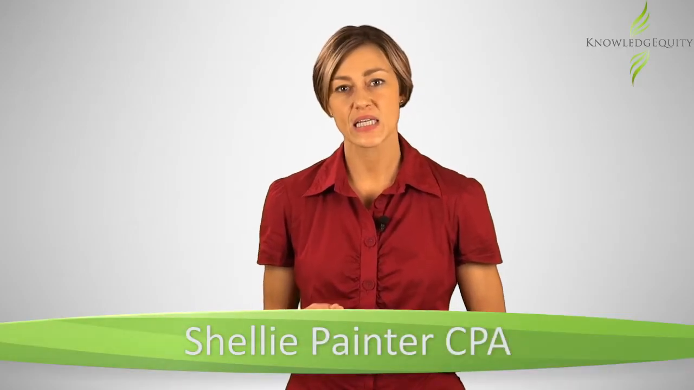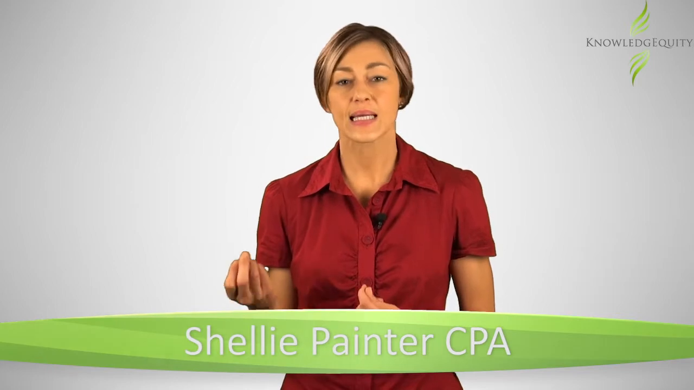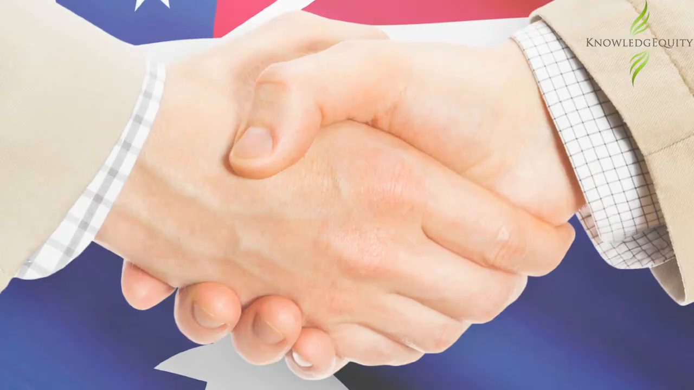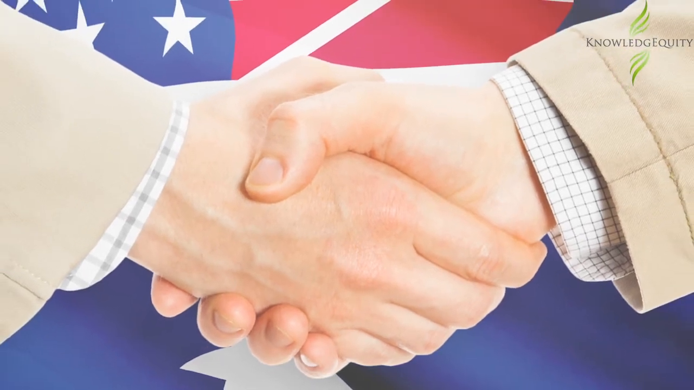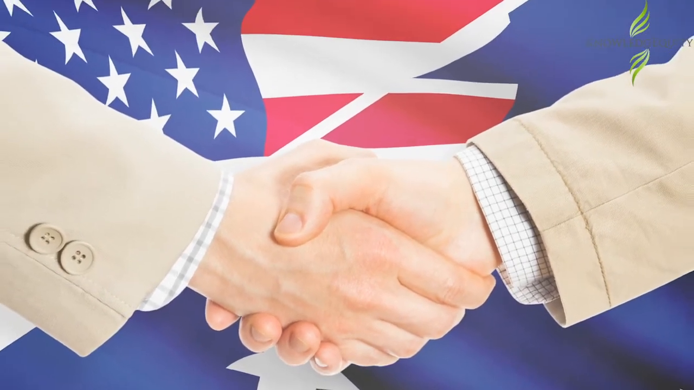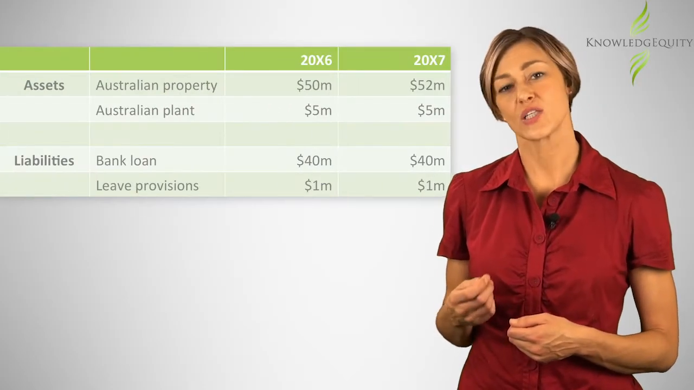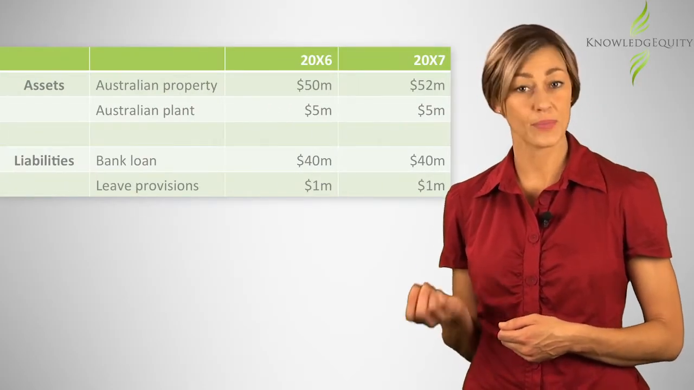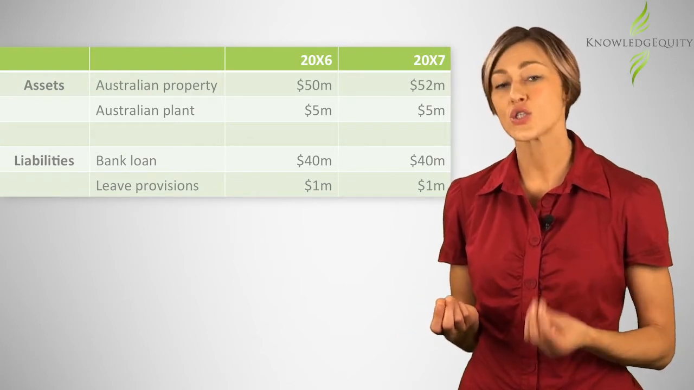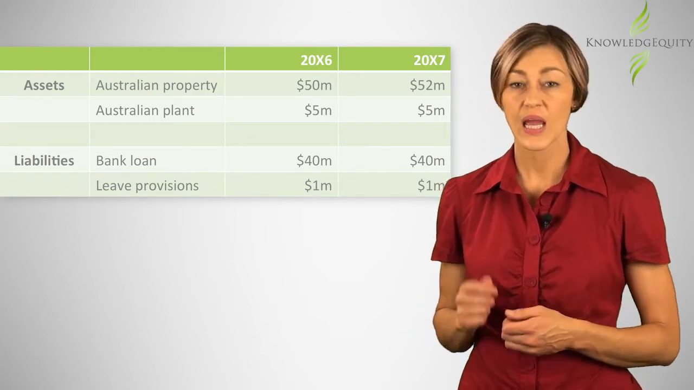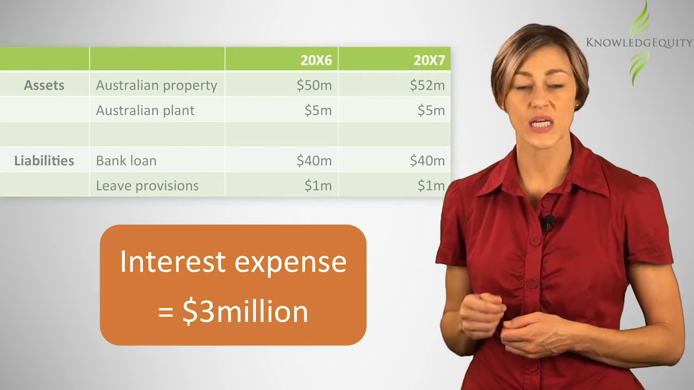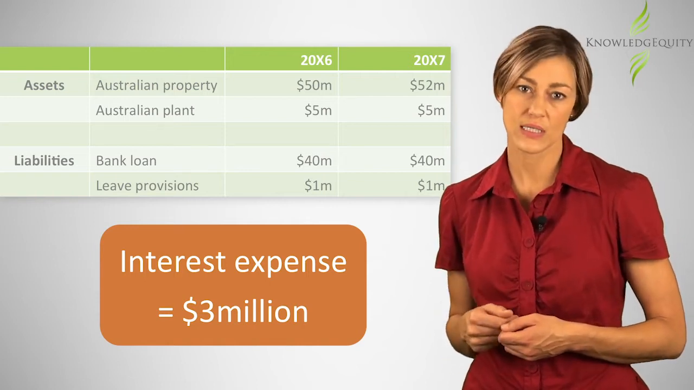Thin capitalisation relates to entities with cross-border investments claiming debt deductions against their Australian assessable income. US Co operates a business through a local Australian branch that has prepared its financial statements for the financial year. A summarised balance sheet shows the Australian property and plant assets and associated Australian liabilities. Interest expense for the current tax year on the bank loan was $3 million.